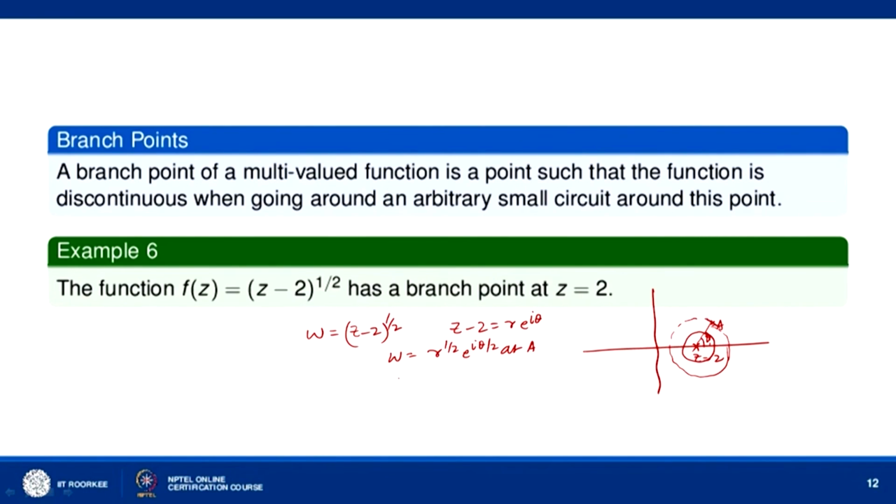So, when we make a complete circuit about z equal to 2, at the point A, theta becomes theta plus 2 pi.